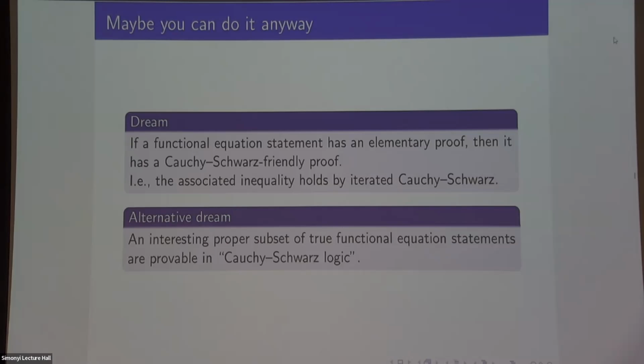I mean, if you're working in this, that would tell you that Cauchy Schwarz logic can prove fewer things than classical logic or something. I don't know. I'm not a logician, so I won't try and make that precise, but I think it would also be interesting.